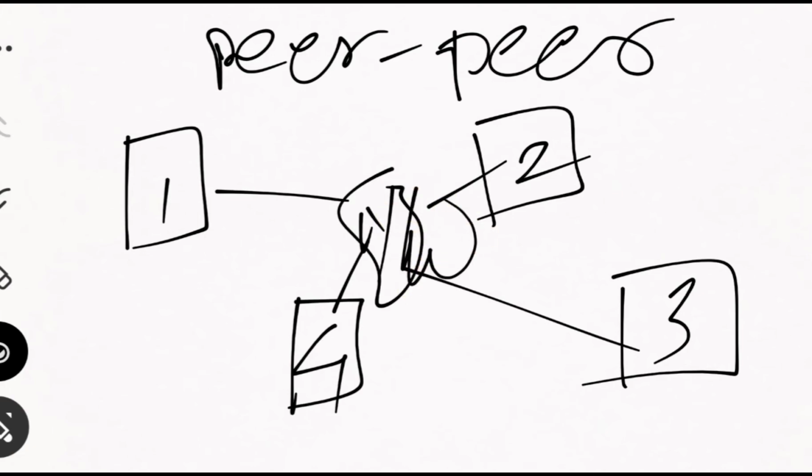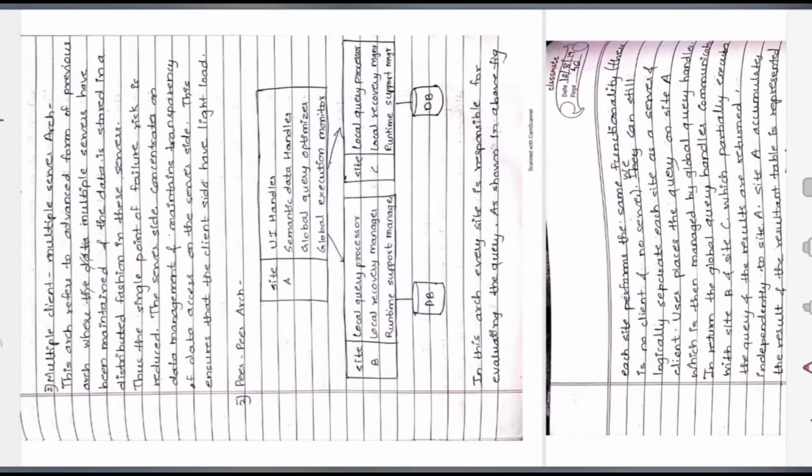So in the same way, in detail, for better understanding, this is my site A, this is my site B, this is my site C, and this is my site D. Site A, B, C, D. Here you can see my site A, site B, and site C, and they have individual databases connected to them. Okay, in this architecture, what happens?